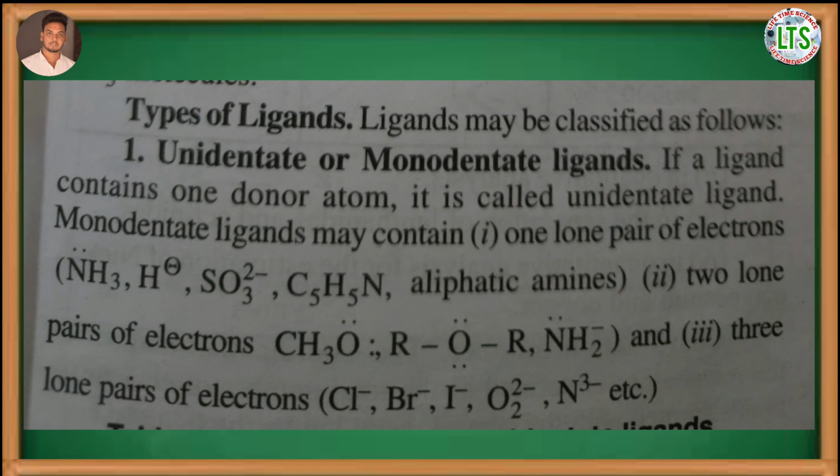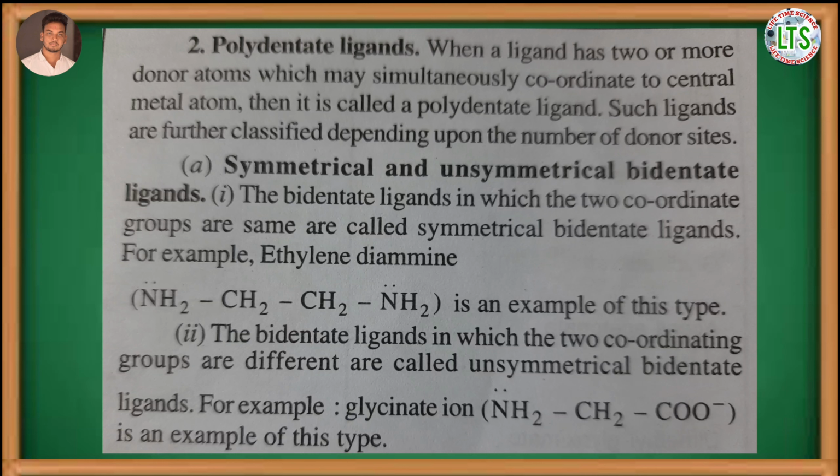Examples are NH3, aliphatic amine, etc. The second type is unidentate ligands containing two lone pairs of electrons, like ROR, NH2 minus, etc. And the third type is unidentate ligands containing three lone pairs of electrons, like Cl minus, Br minus, I minus, N3 minus, etc.